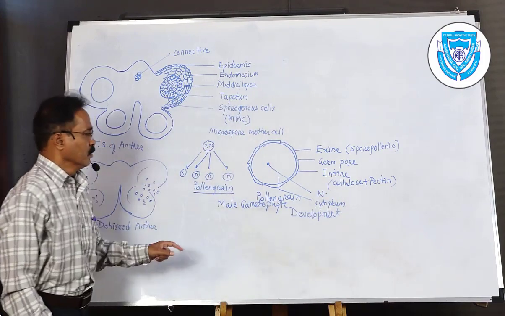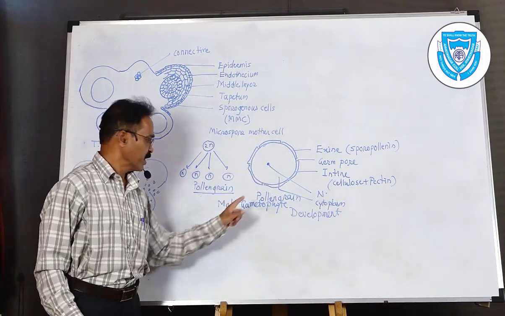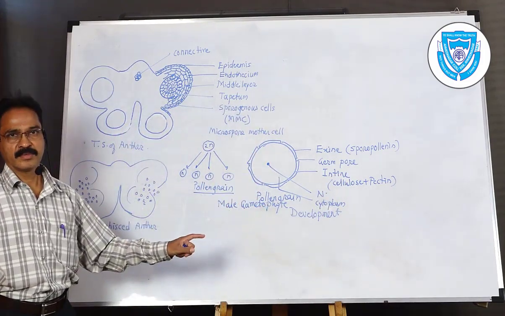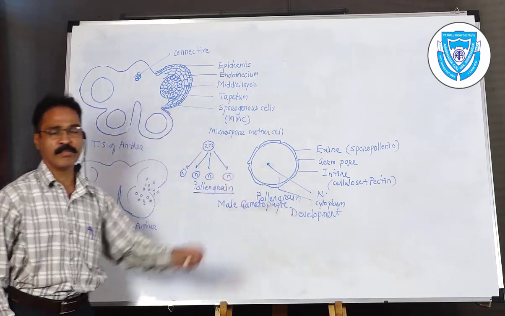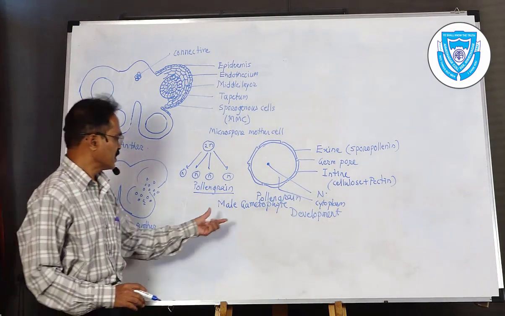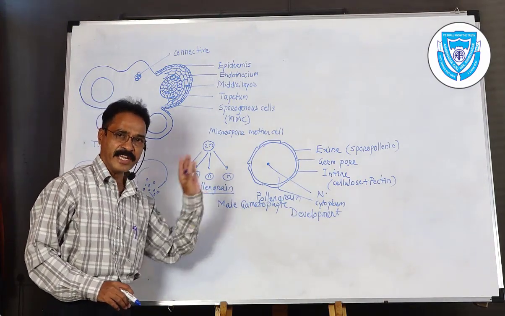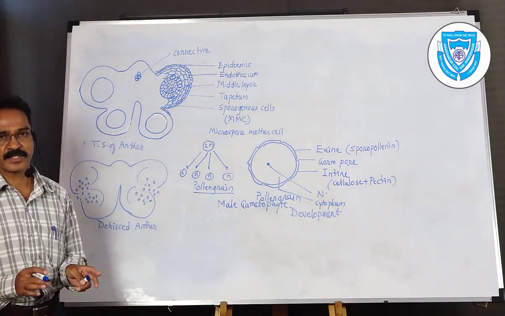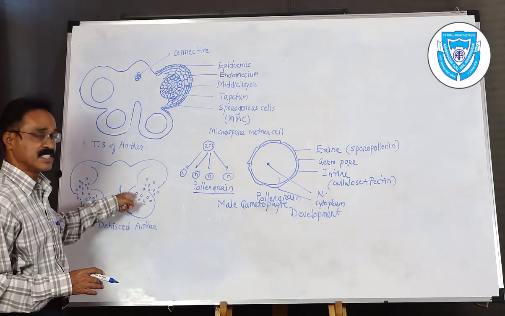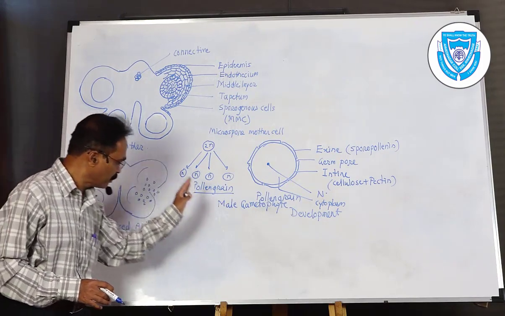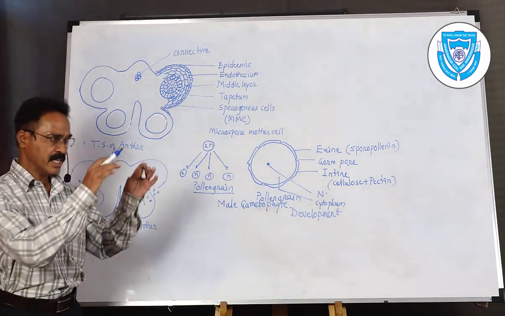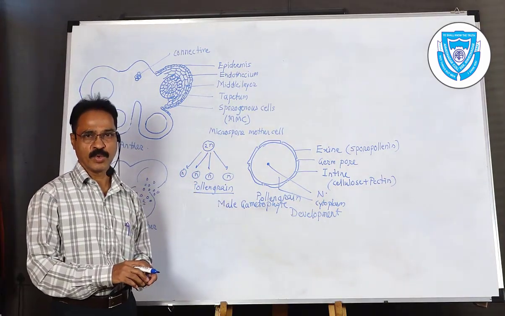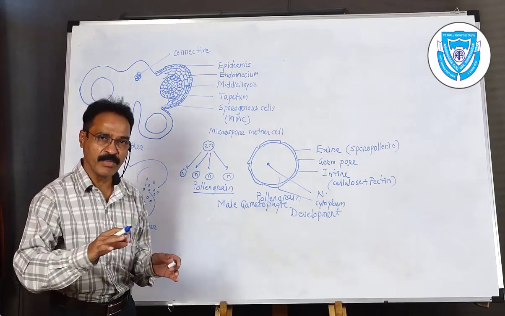So this pollen grain is converted into a male gametophyte, and certain changes take place. This male gametophyte development takes place at two places. That means when it is present inside the anther, and when it liberates outside, sheds and falls on the stigma, then the further development continues.